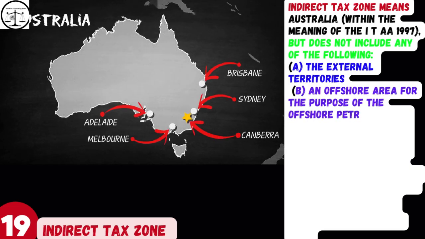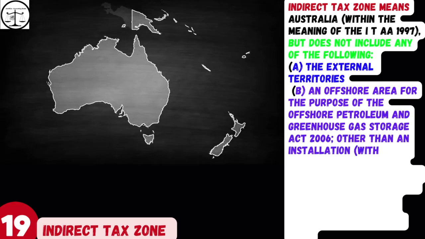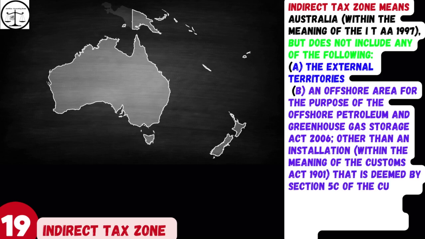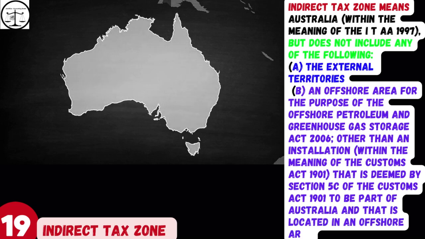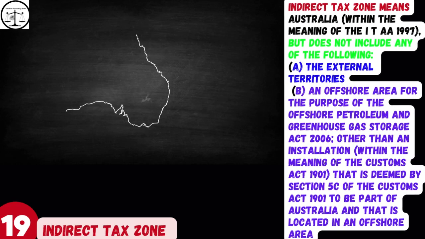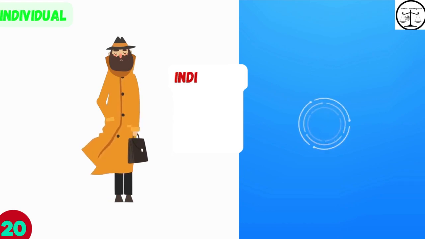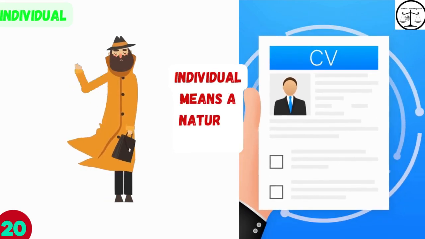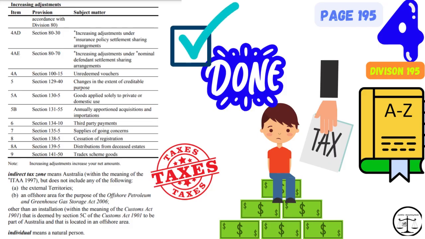A. The external territories. B. An offshore area for the purpose of the Offshore Petroleum and Greenhouse Gas Storage Act 2006, other than an installation, within the meaning of the Customs Act 1901, that is deemed by Section 5C of the Customs Act 1901 to be part of Australia and that is located in an offshore area. Next word. Word number 20. Individual means a natural person. That was it for page number 195, friends. This was section 4 of this video.